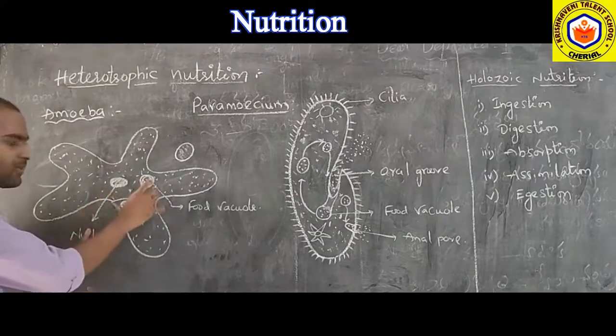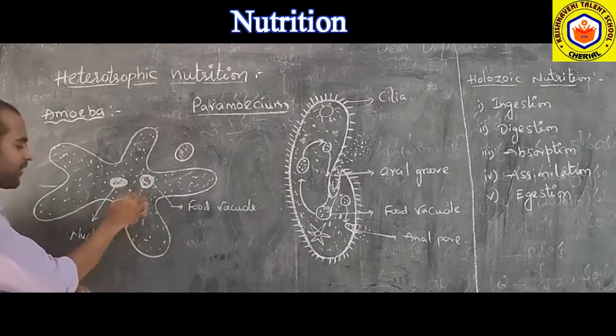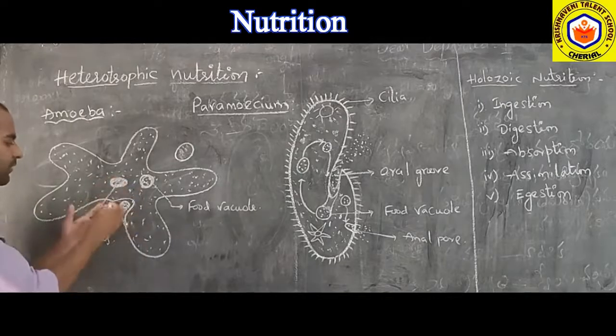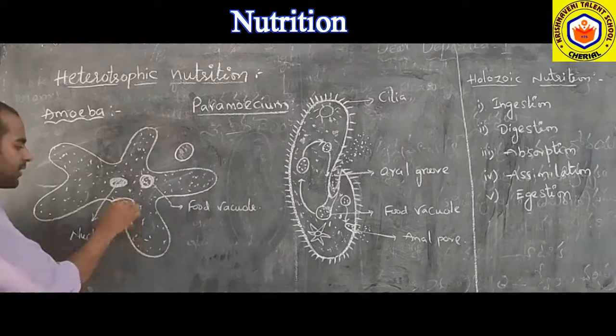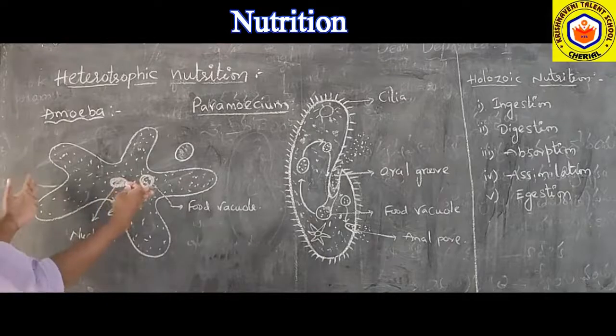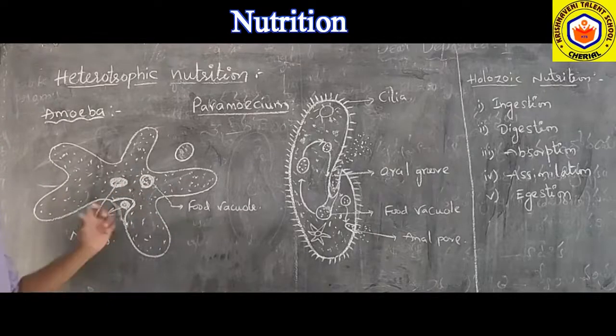Next, for the waste material, egestion will take place through the pseudopodia again. The waste material will come to the surface of the body, and there the pseudopodia with the surface will suddenly be ruptured, and the waste material will be thrown outside into the water. So this is the digestion process in amoeba.